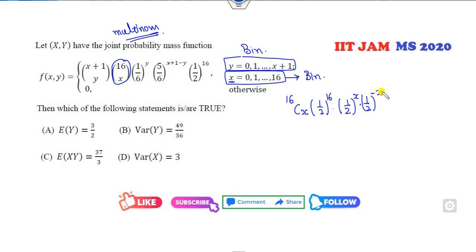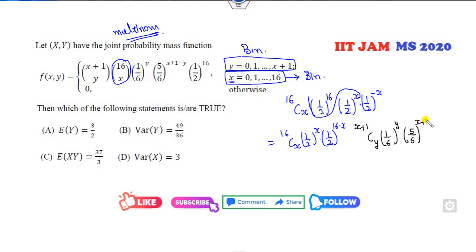If I combine this and this, what will happen is 16Cx half raised to power x, half raised to power 16 minus x. What remains is (x+1)Cy, 1 over 6 of y, 5 over 6 of x plus 1 minus y.